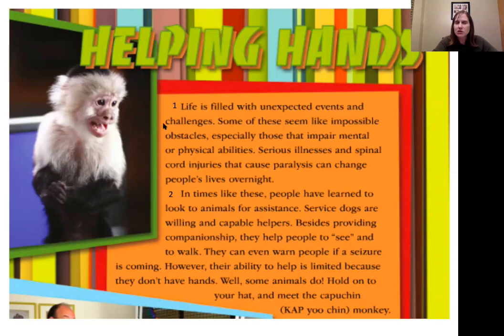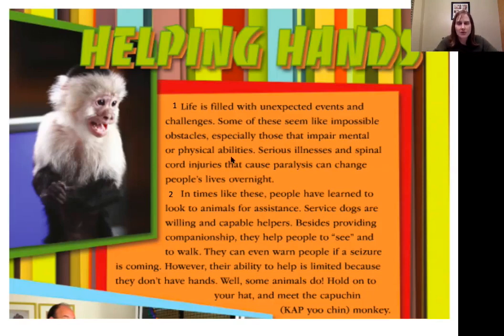Paragraph 1 mentions challenges or obstacles. There are things that happen to people that put them in a difficult situation that make them need these animals. So paragraph 1 gives us some examples of that, like impaired mental or physical abilities. The word impair means to hurt or damage. So if someone has impaired mental or physical abilities, that means their ability to think or their ability to move is hurt or damaged.